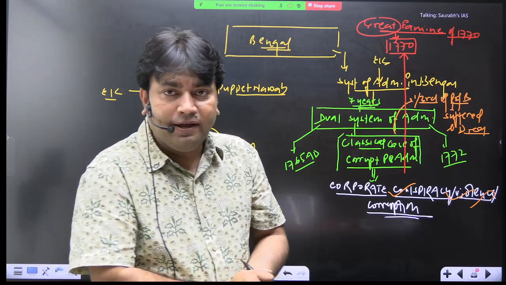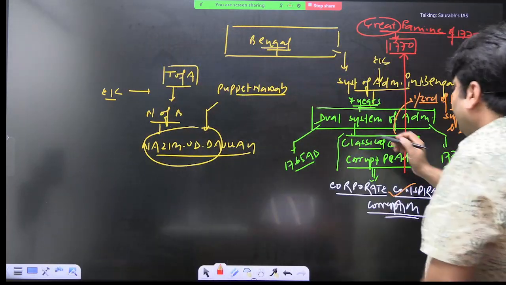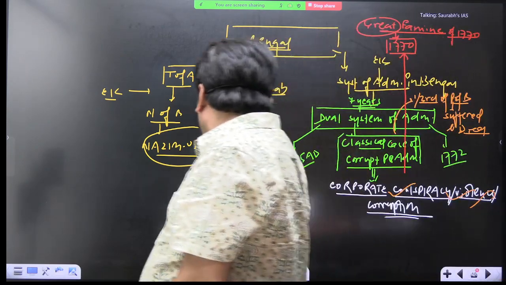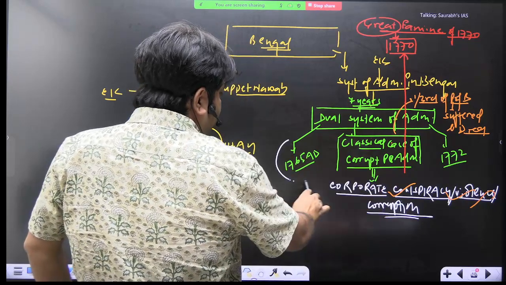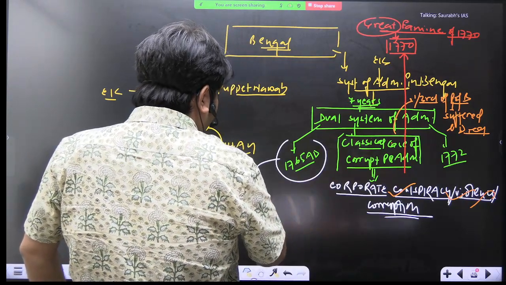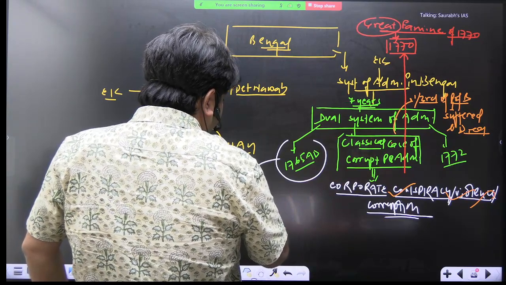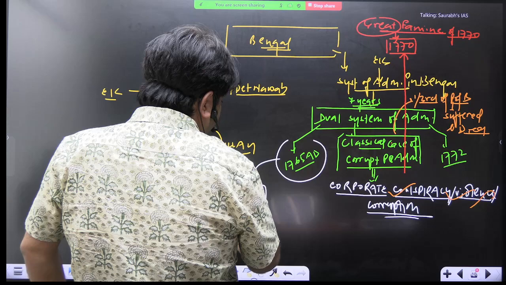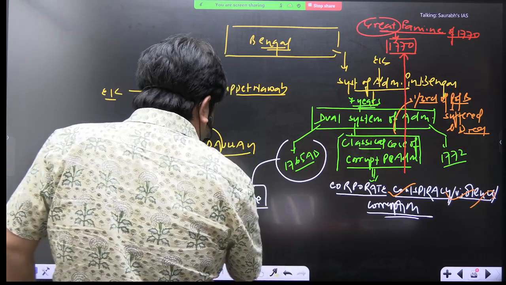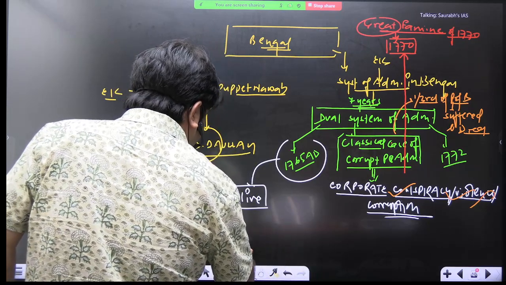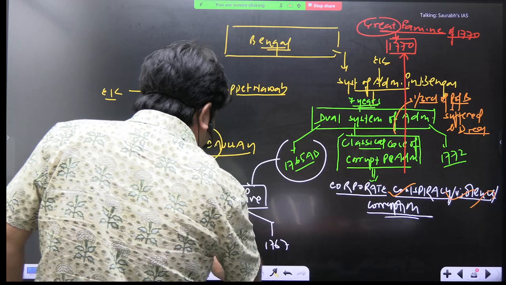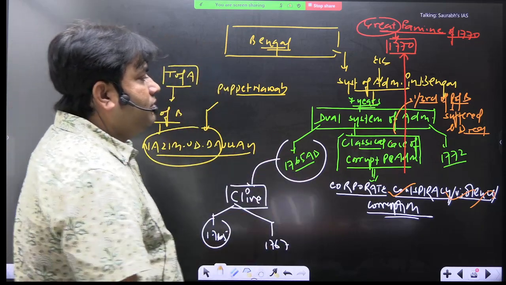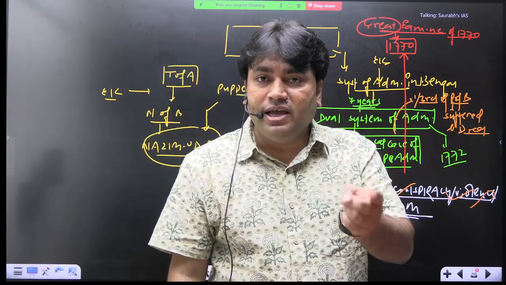Got it? Okay. Now we are going to discuss this point. First I will discuss two important facts. The dual system of administration in Bengal was introduced by whom? It was introduced by Clive. I have discussed with you that the second governorship of Clive was during 1765 to 1767. Relate this. Clive introduced the dual system of governance in Bengal.